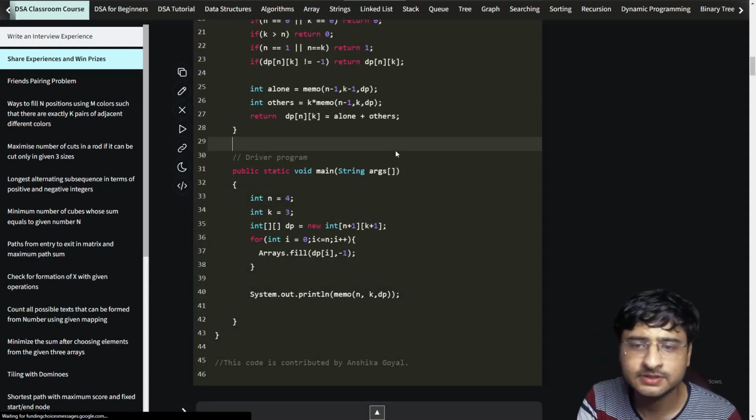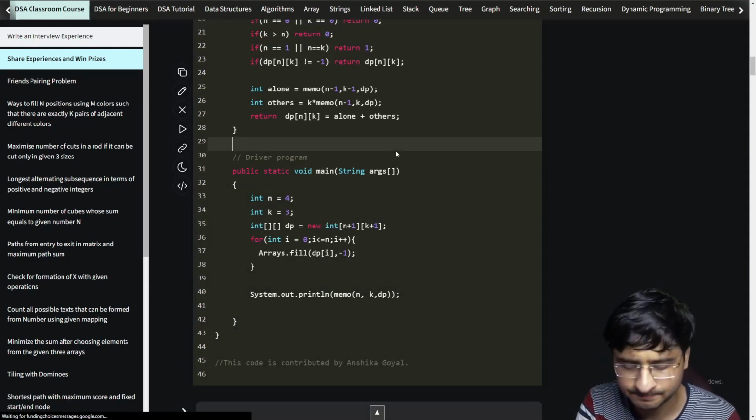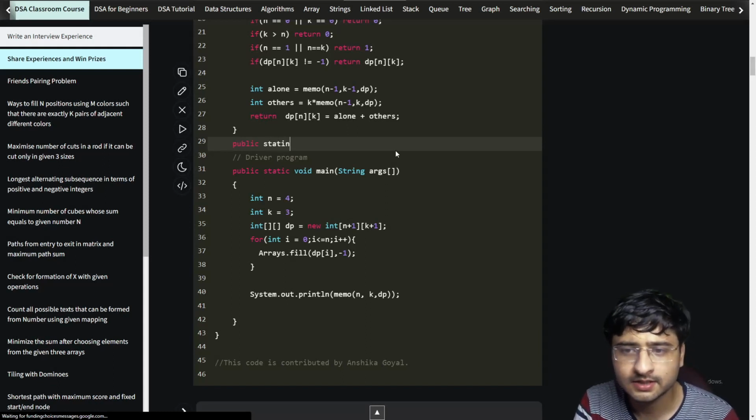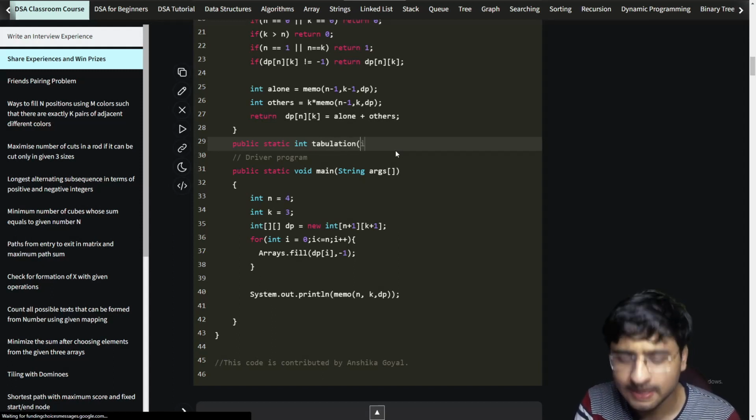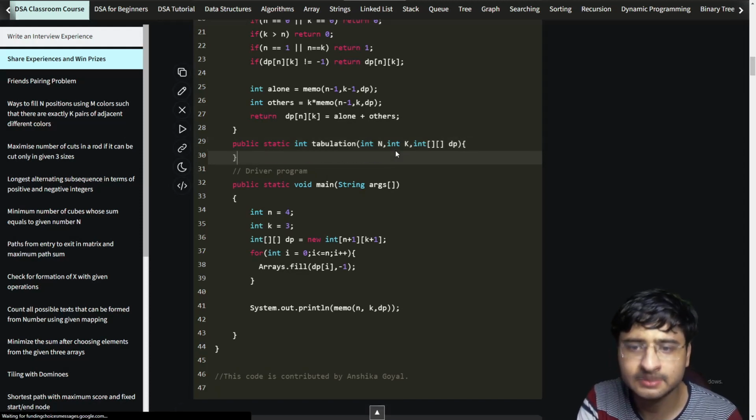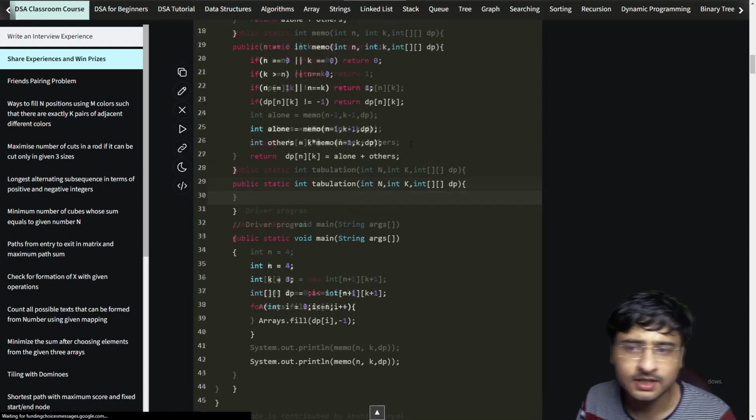So for tabulation, I'll just create a public static integer tabulation function. I'll pass integer capital N here and integer capital K here, right? I'm passing it as capital and small, and there is a reason behind that. And pass the DP as well. So that is the function I'm looking at.